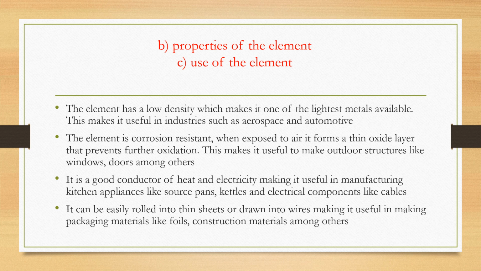You normally know that we use it in the construction of airplane bodies, the planes that fly in the air. So they have to use metals that are light. That's why aluminium would be a better option. So it is used to construct in aerospace industries, that one is a use. And then having a low density is a property.